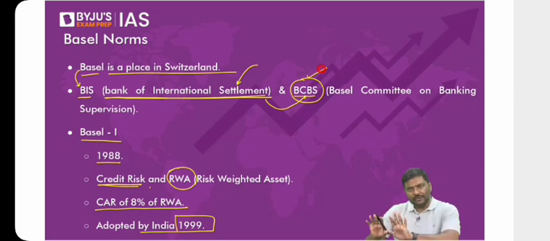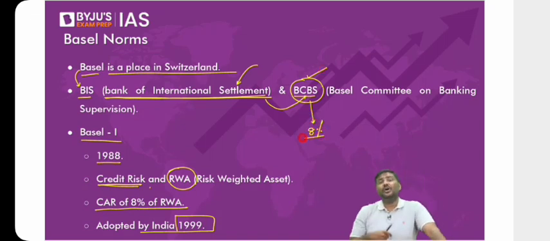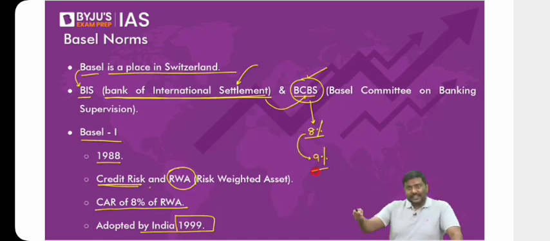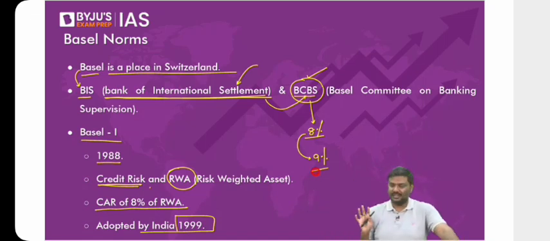Is the point clear to all of you? The Basel Committee will give you a recommendation. RBI can change it. For example, in the Basel guidelines, they generally recommend a capital adequacy ratio of 8%. But RBI says no, we will not maintain 8%. Rather, we will maintain 9%. Is it allowed? Of course, yes. Individually, the central bankers can change these guidelines as per their suitability, as per their applicability in the respective countries. So do not be confused.